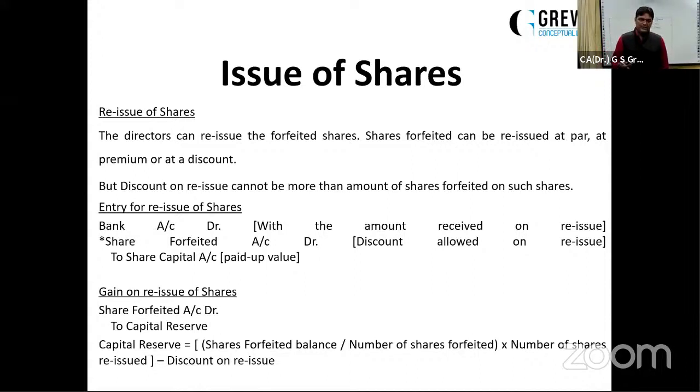So the question language can say a share of rupees 10 was reissued at rupees 8 per share, fully paid up. So indirectly 2 rupees discount is mentioned. A question can straight away say a share of face value rupees 10 per share is issued at a discount of rupees 3 per share. So you have to read the language very carefully, whether the discount is given or whether the amount of reissue price is given.